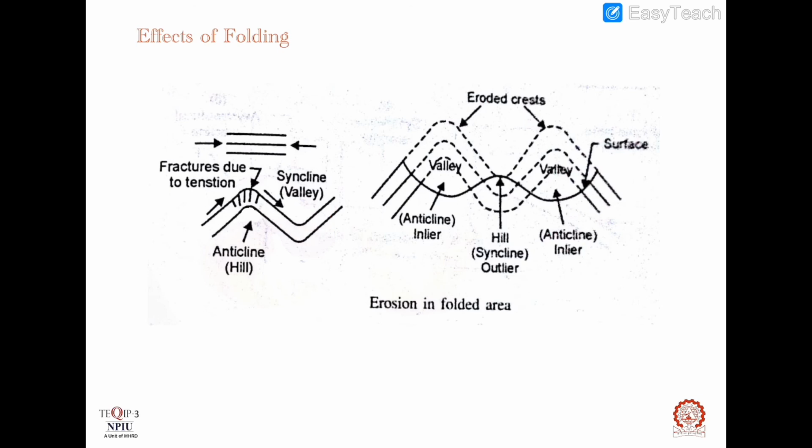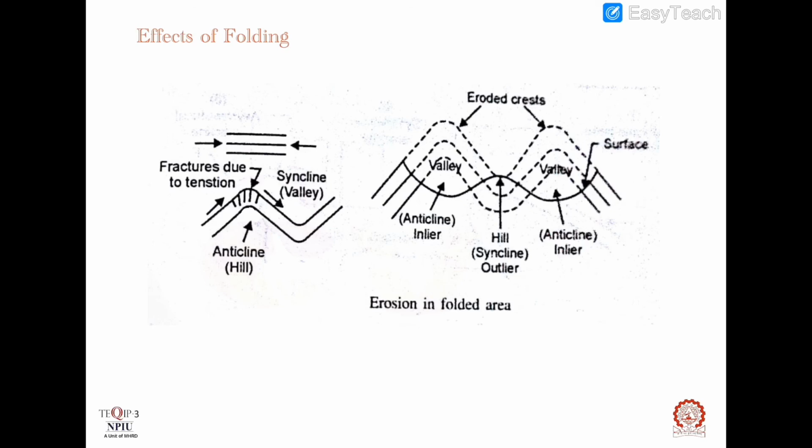During folding, in the crest portion, the geological formations are subjected to tension forces, and hence numerous fractures appear there. Because of these fractures, crest portions are eroded quickly, leading to conspicuous degradations locally.